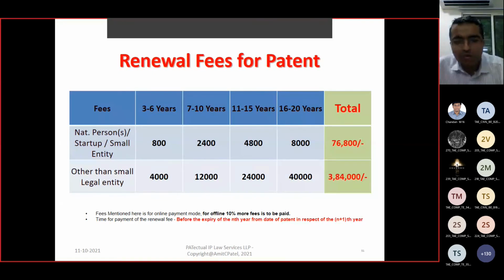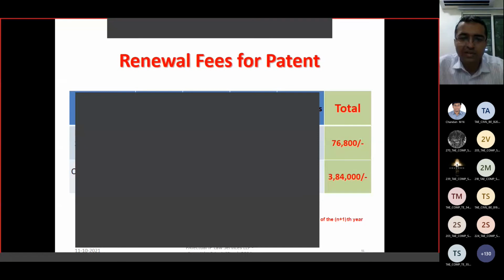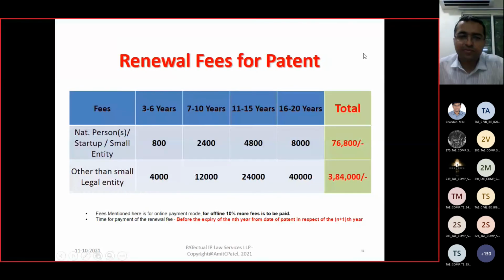So this is the government fee, and the professional fee can vary from person to person, right? Like a doctor, one doctor will check you at the cost of 100 rupees or 200 rupees, whereas if you go to a super specialist doctor, he will ask for 500, 800, 1000 rupees. Like that, for patent filing as well, the government fee is fixed. The professional fee varies from person to person, depending on which professional you consult.